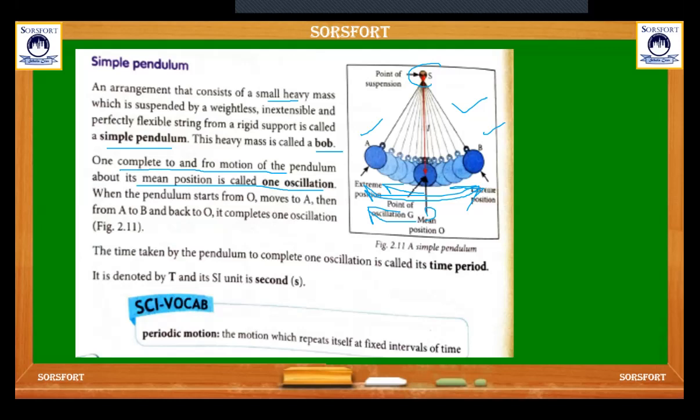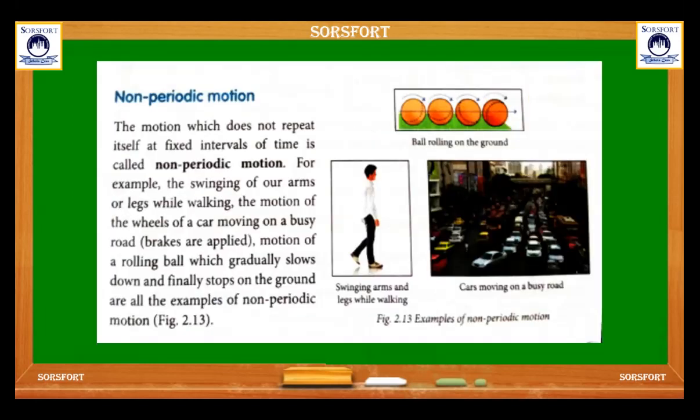The time taken by the pendulum to complete one oscillation is called the time period. It is denoted by T, and its SI unit is second. What is the SI unit? It is the International Standard Unit. So what is periodic motion? The motion which repeats itself at a fixed interval of time is called periodic, and non-periodic is not at any fixed interval of time.